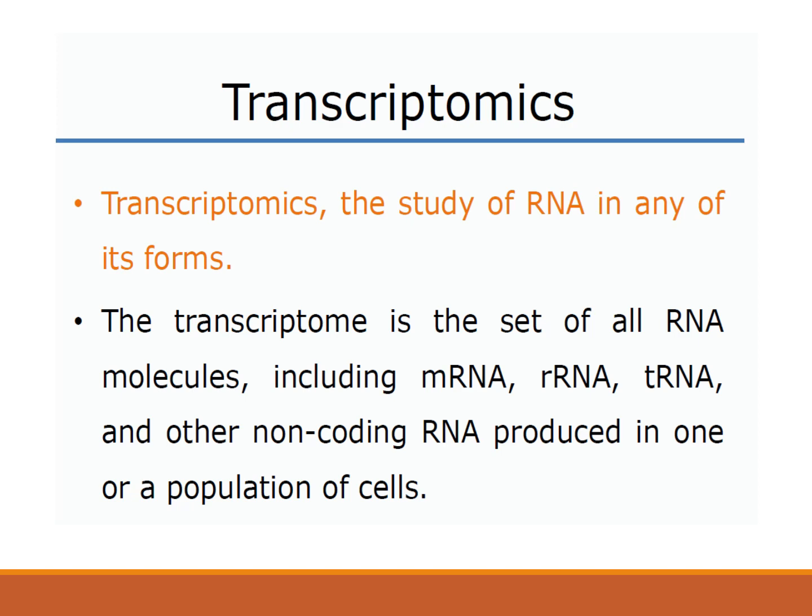It is called transcriptomics. Or the other definition of transcriptomics can be that transcriptomics is using high throughput technologies such as microarray or RNA sequencing, studying the transcriptome, that is the total set of mRNA present in a cell. It is also known as transcriptomics.